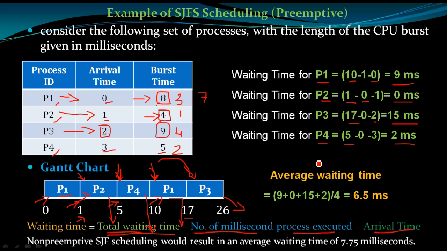As per this, the average waiting time is 9 plus 0 plus 15 is 24, plus 2 is 26. 26 divided by 4 is 6.5 milliseconds in preemptive, and in non-preemptive SJF scheduling it is 7.75 milliseconds.